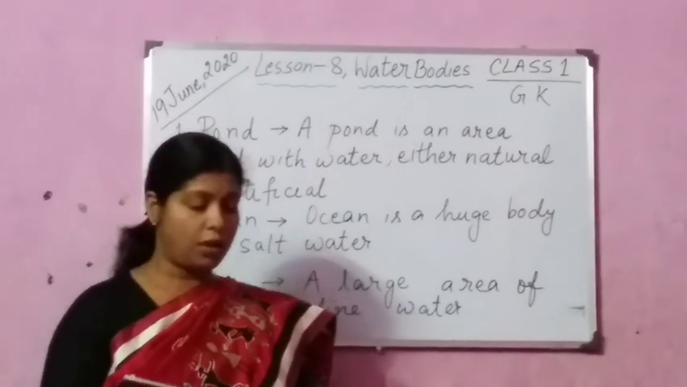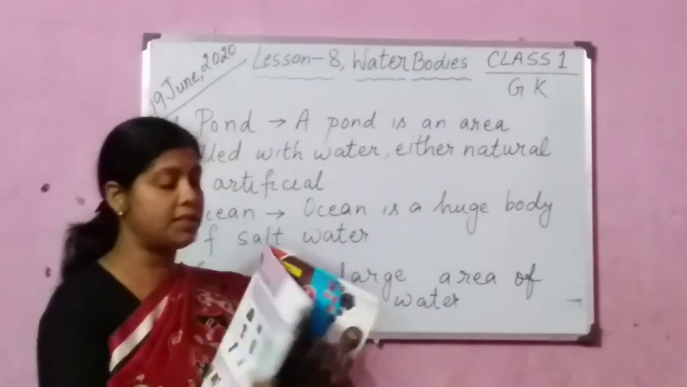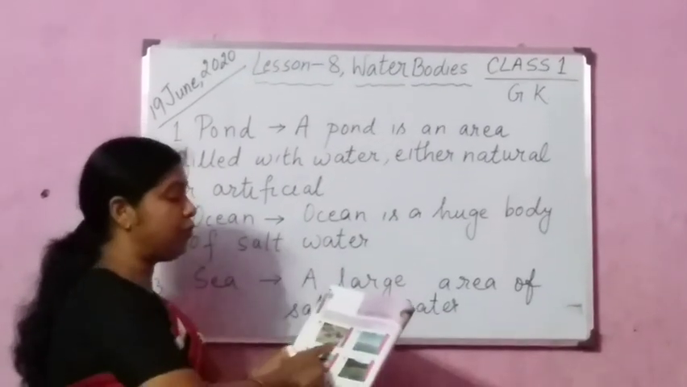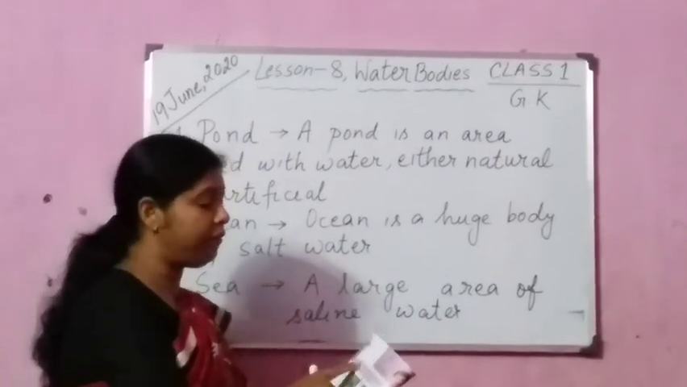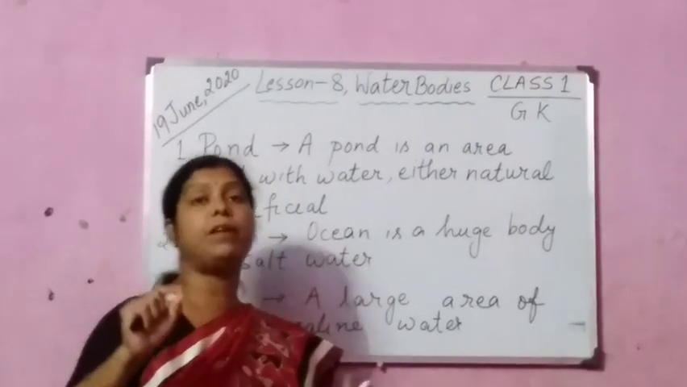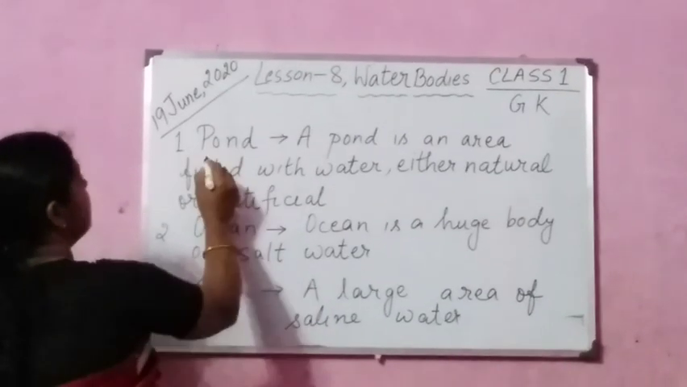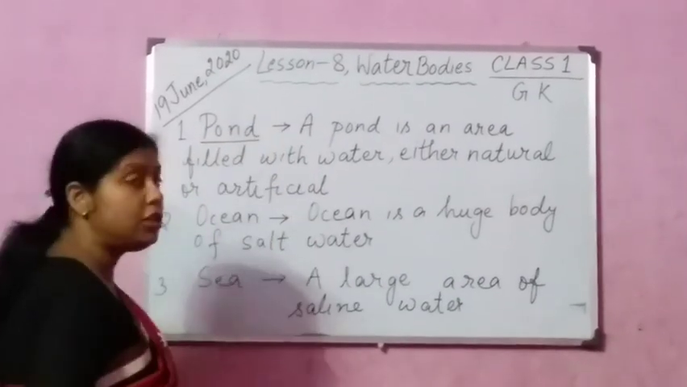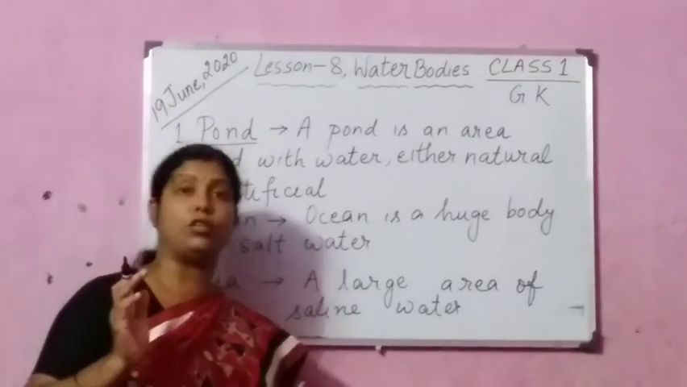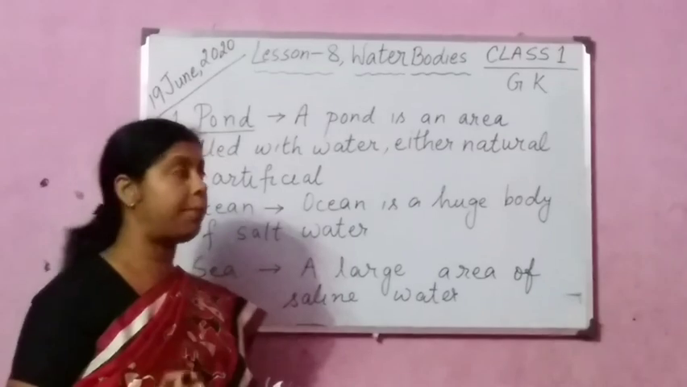Now you see here, first one in your book is pond. Identify the following water bodies and write their names in the space given below. So you say here, first answer is pond, but you should know what is a pond. So I have written here, you please write in your GK copies.